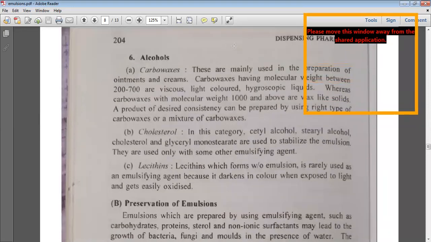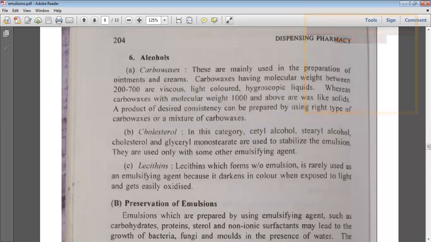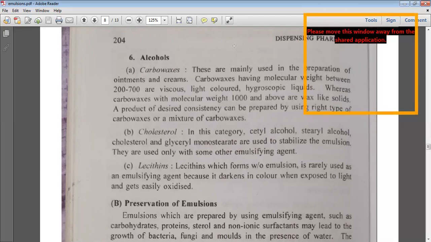However, in the alcohols, you also have cholesterol. In this category, cetyl alcohol, stearyl alcohol, cholesterol, and glyceryl monostearate are used to stabilize emulsions. They are used only with some other emulsifying agents. As such, cetyl alcohol, stearyl alcohol, cholesterol, and glyceryl monostearate are not used individually or singly.